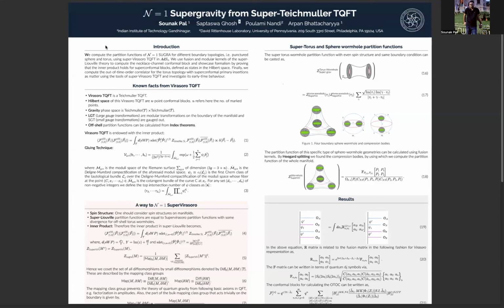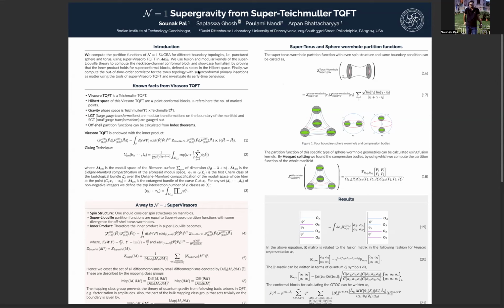In the introduction section, we compute the partition function of N=1 supergravity for different boundary topologies, such as punctured sphere topologies or torus topologies, using the Super-Virasoro TQFT techniques in AdS3. So we used fusion and modular kernels of the super Liouville theory to compute the different channel blocks, such as necklace channel blocks and the OPE channel blocks and other cases.